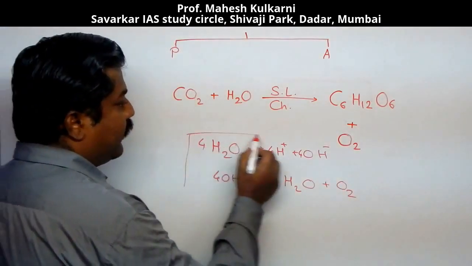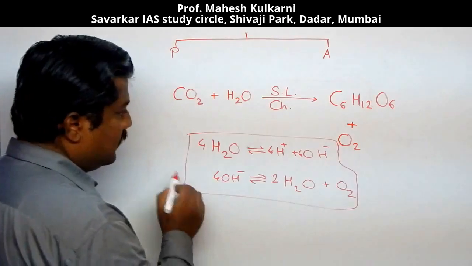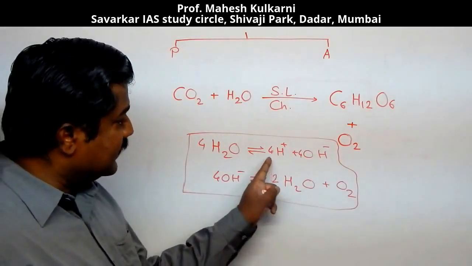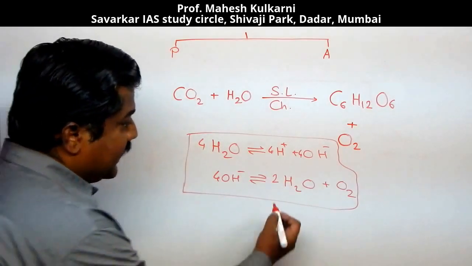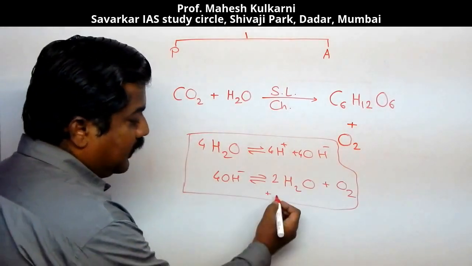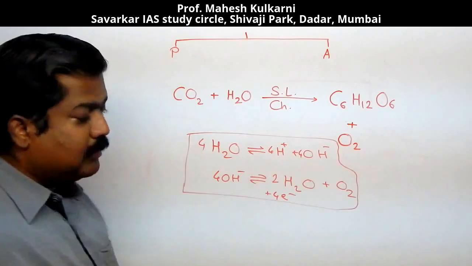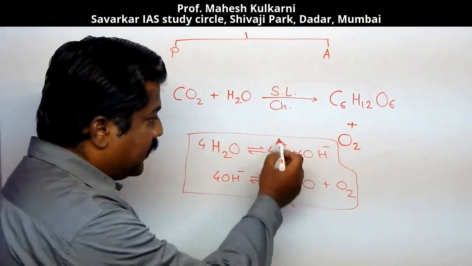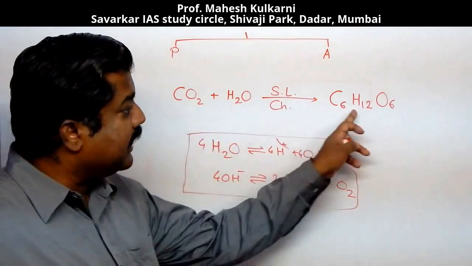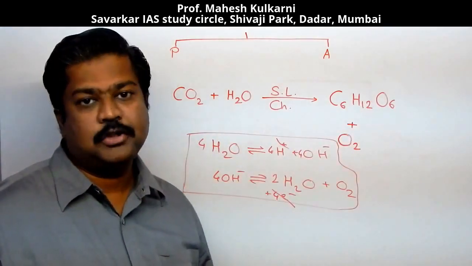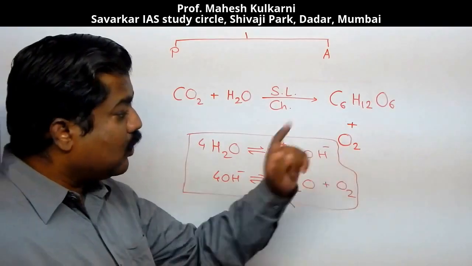In this format, these H+ ions get adsorbed over here. Electrons are set free. Here 4 electrons are there. But right now we should not worry about these charges. So simply think that hydrogen is taken from carbon dioxide and we are getting here C6H12O6 plus O2.